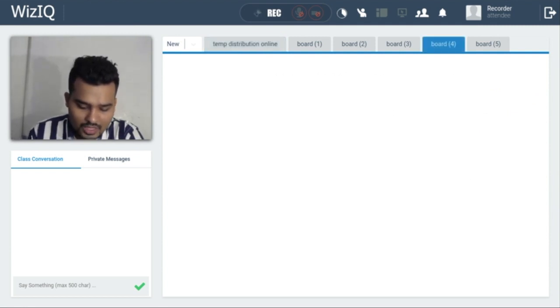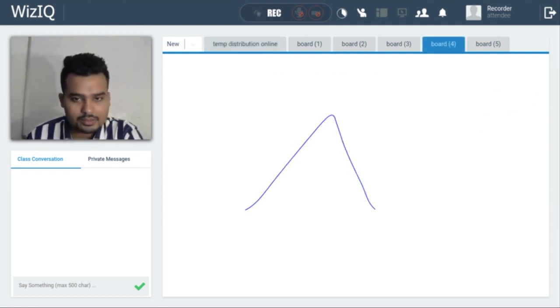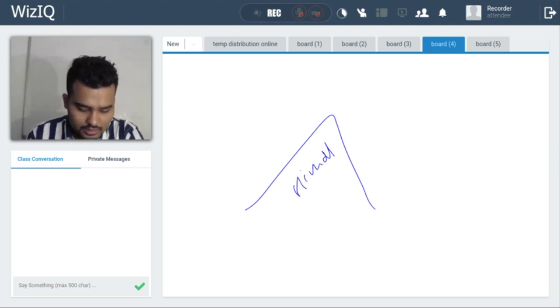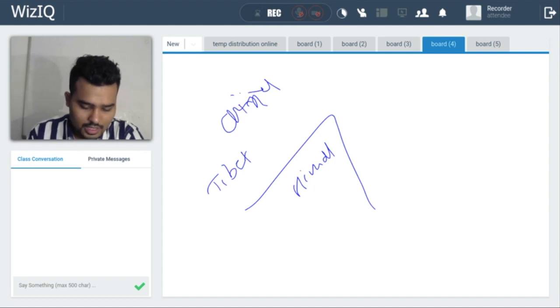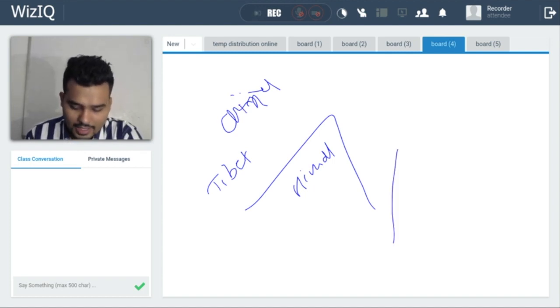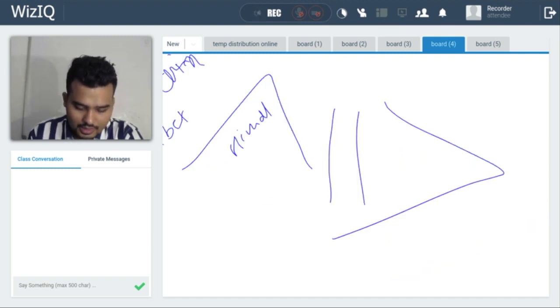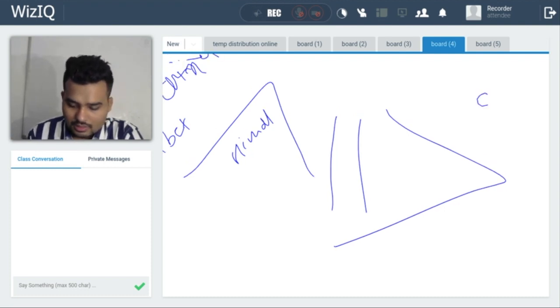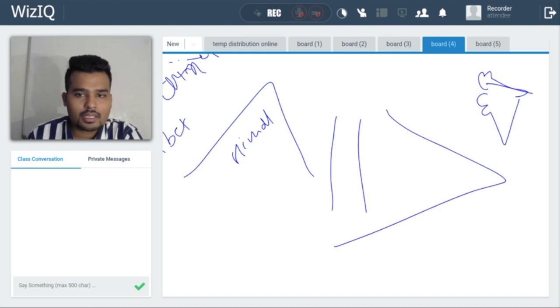Okay. Another point is, suppose this is the mountain region and this is the Himalayas. This is the Tibet region. Here we have China and all. This is the China region. And this side we have the Indo-Gangetic plain. India is like this. This is the map of India, no? India is like this. This is the Himalayas. The Himalayas are like this.